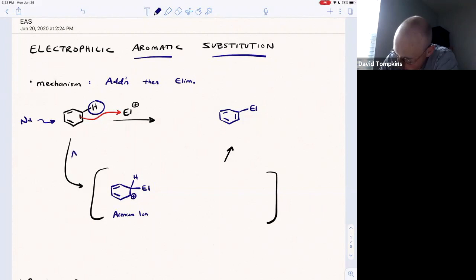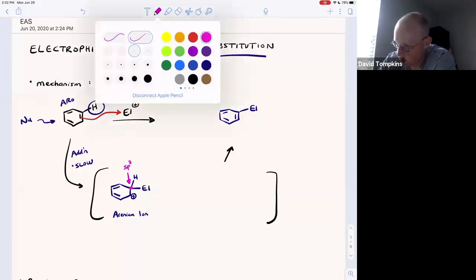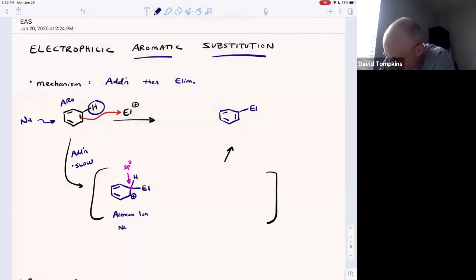And the addition step, where we add the electrophile to the ring, is the slow rate limiting step, because we've taken an aromatic compound and transformed it into a non-aromatic intermediate. This compound, the Arenium ion intermediate, has an sp3 carbon at the site where addition occurred, and thus it is non-aromatic. So breaking aromaticity increases the energy a great deal, and therefore the highest energy transition state is reaching this Arenium ion.